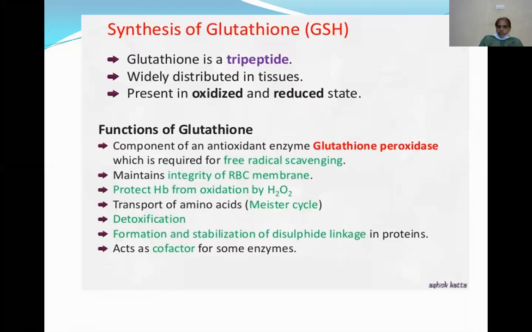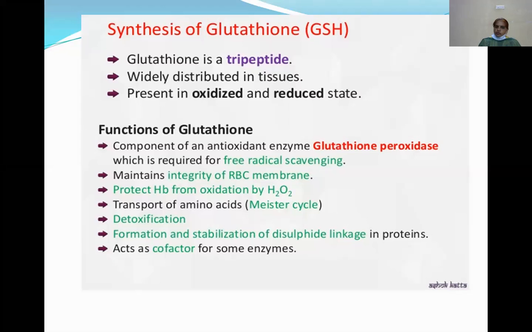See the functions, or otherwise the importance, of glutathione. Where is it distributed? It is widely distributed in tissues and it is present in 2 states, the oxidized state and the reduced state. It is a main component of an antioxidant enzyme. An example of the antioxidant enzyme is glutathione peroxidase.